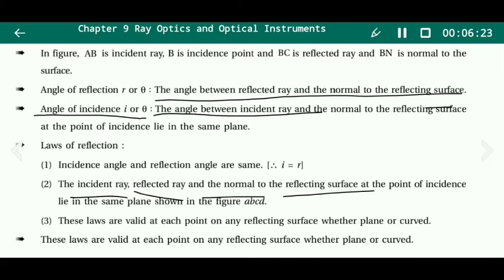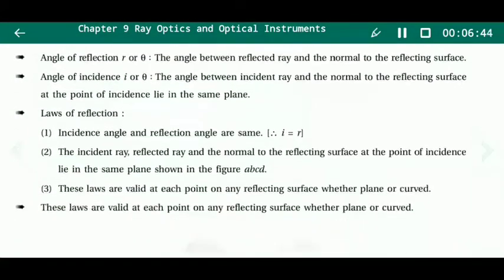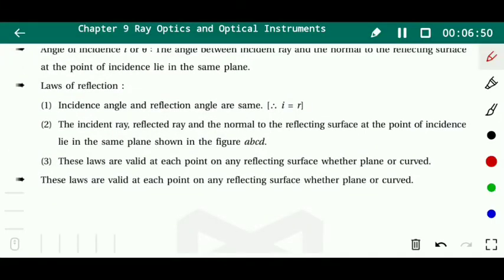Where is the point of incidence? This is the point B. As shown in the figure, A, B, C, D.